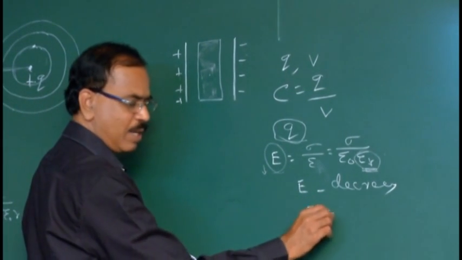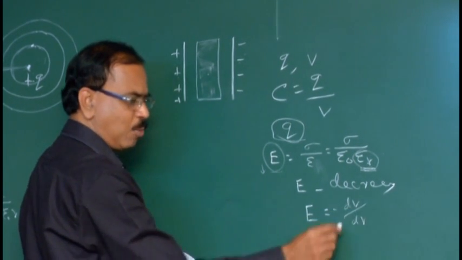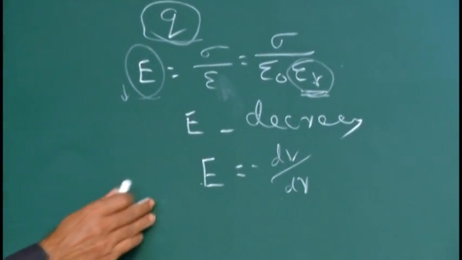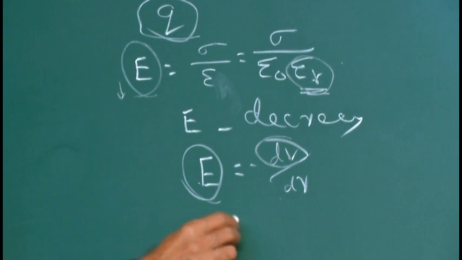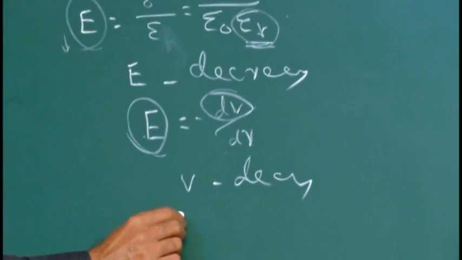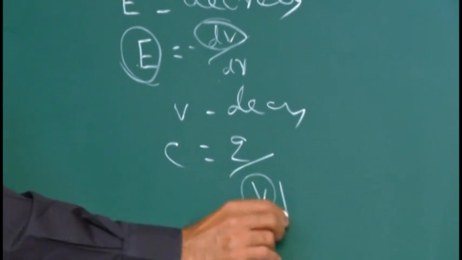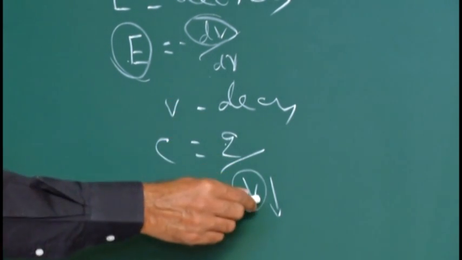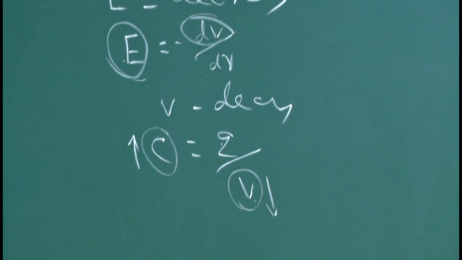Reason: electric field is defined by the formula E equals minus dV by dr, potential by distance, the potential gradient. The negative gradient of potential is the electric field. As electric field decreases, potential decreases. Yes, when potential decreases, using the formula C equals Q by V, if V decreases without change in charge, capacitance increases.